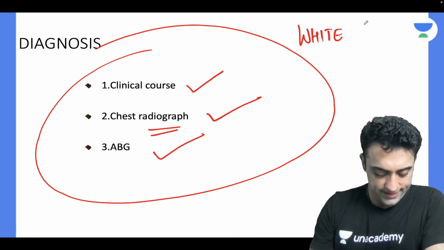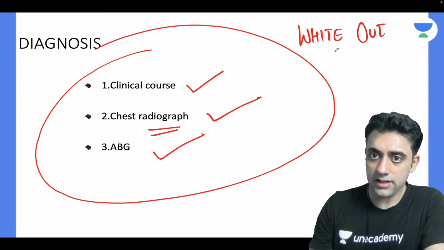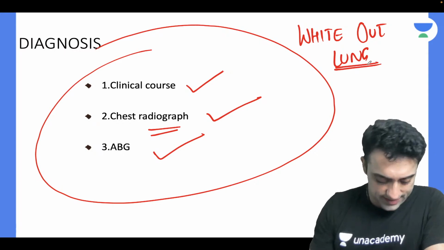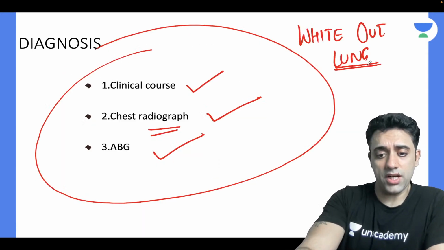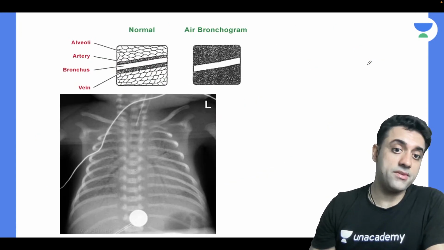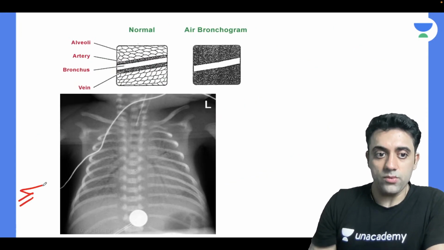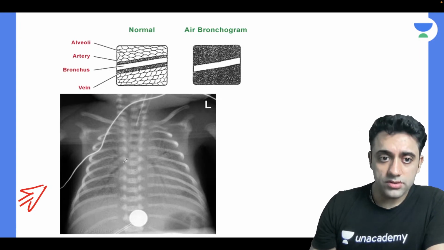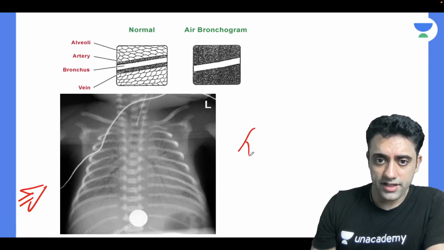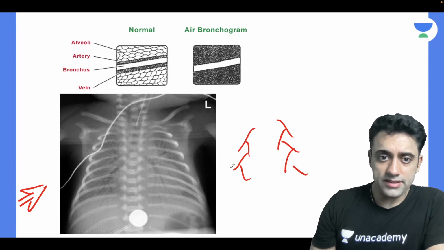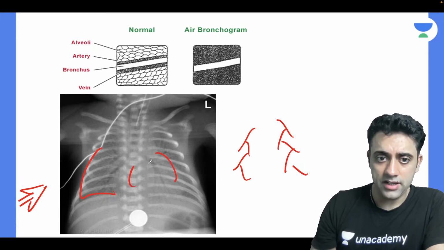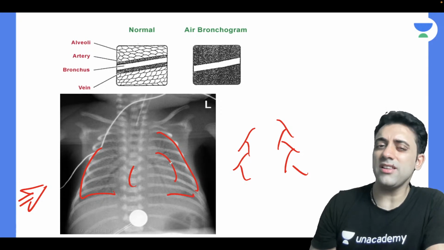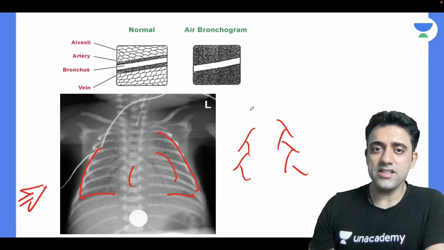White out lung. Exactly. White out lung is something which we'll see, right? Now in the X-ray in general, one thing to remember which comes in exam is this X-ray. Can you see this bronchial tree kind of a thing? Can you see it in the X-ray? See, number one, can we appreciate the lung? The black lungs are not that good, right? The blackishness of the lungs is not that great, no? So that's kind of a white out lung.